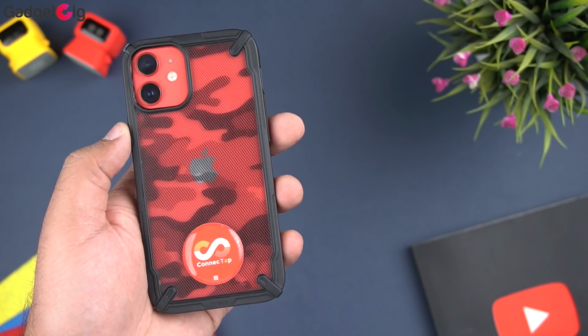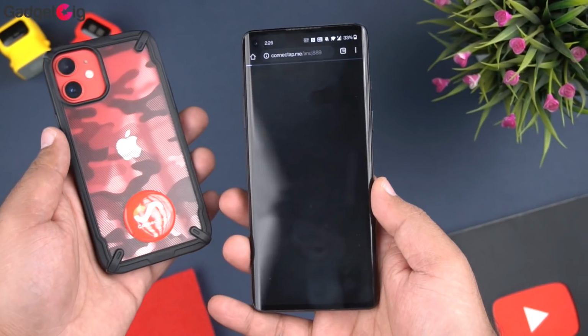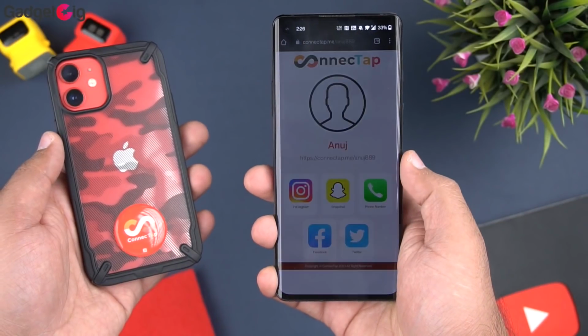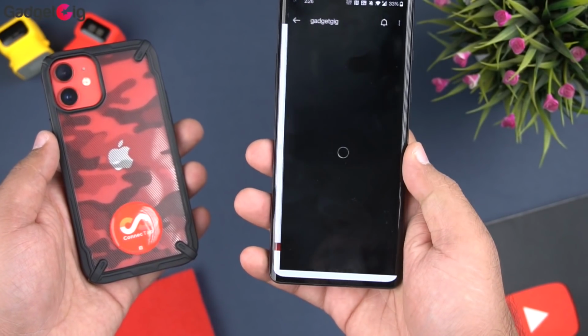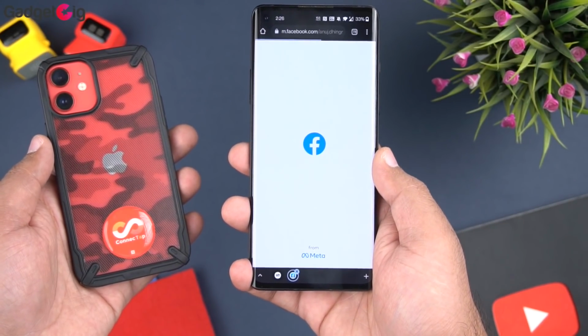So here you can see I have placed a tag at the back of my phone, and now the other person needs to just tap at the back of my phone and they will get all the links and profiles I have configured, which includes my social and contact details. So basically, it's a virtual business card and you can use this tag not just at the back of your